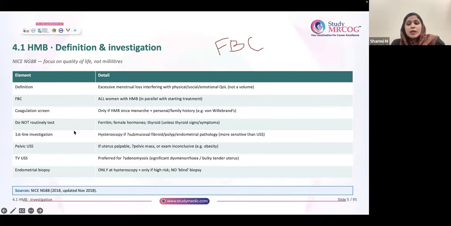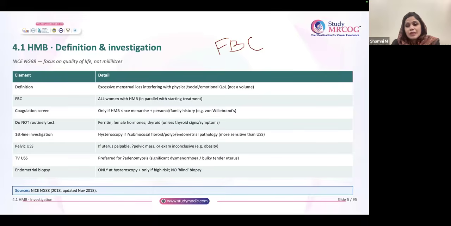So I'll just repeat. If the history and examination suggest some cavity problems like polyp or submucous fibroid, your next investigation becomes hysteroscopy. If the examination is suggesting some pelvic mass, if the uterus is palpable, or if the patient is complaining of pressure symptoms, then your next investigation becomes ultrasound.